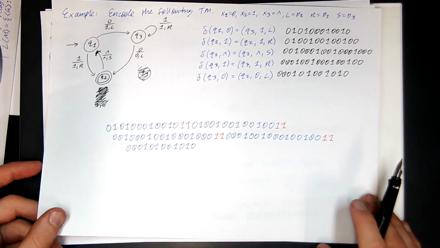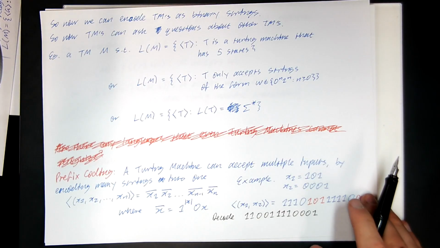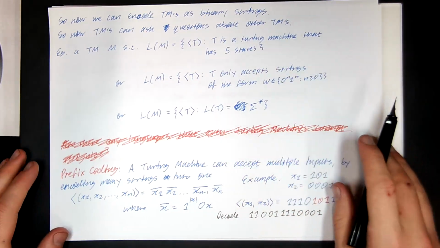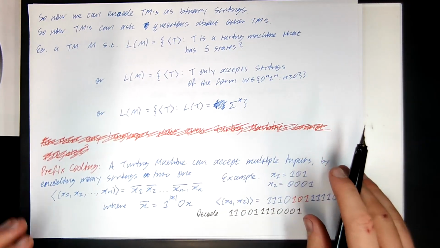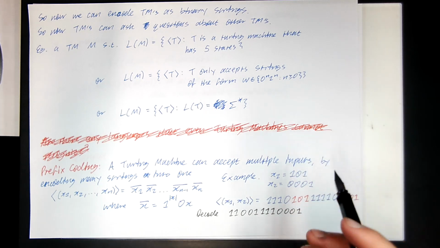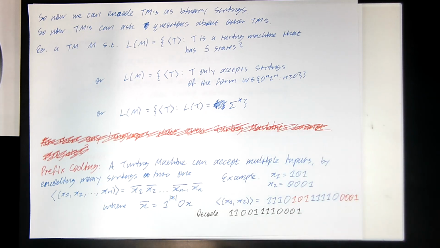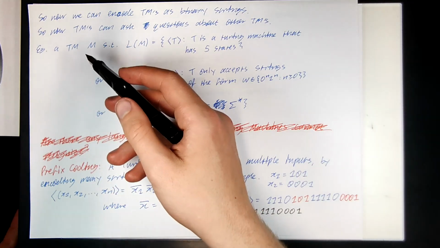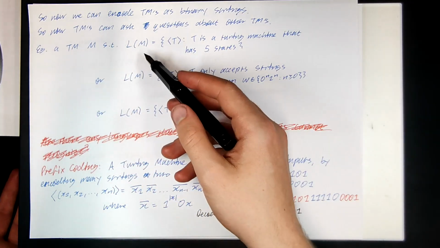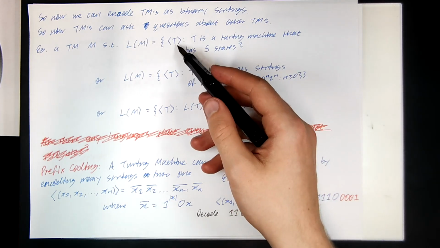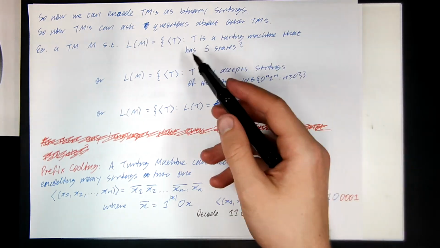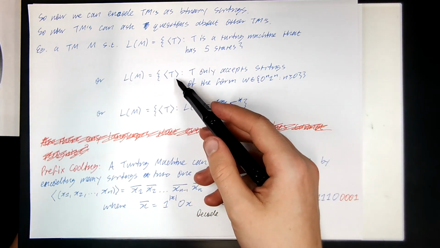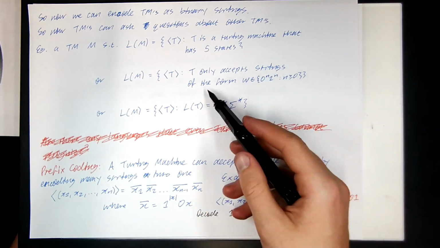Why is that useful? Because if we encode Turing machines as binary strings, then questions about Turing machines can be rephrased as language recognition problems. So Turing machines can ask questions about other Turing machines. For example, I could have a Turing machine M, such that the language of that Turing machine is all encodings ⟨T⟩ of other Turing machines that have exactly 5 states, or the encodings of all Turing machines T that only accept strings of the form 0^n 1^n.